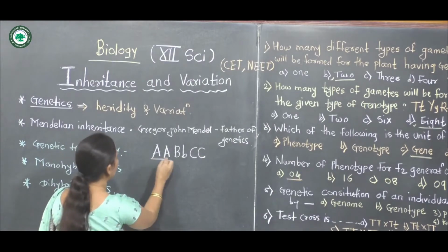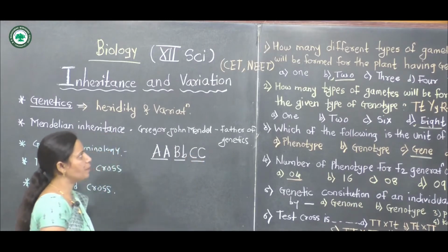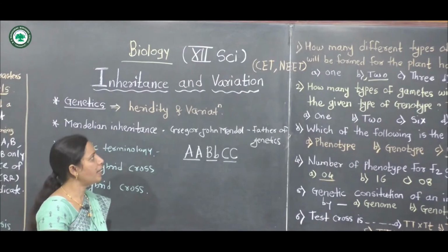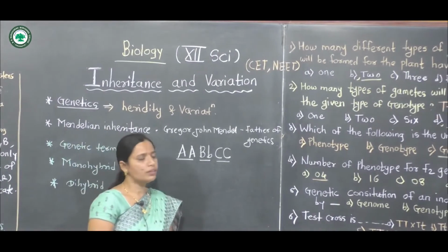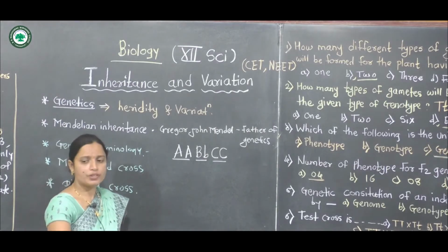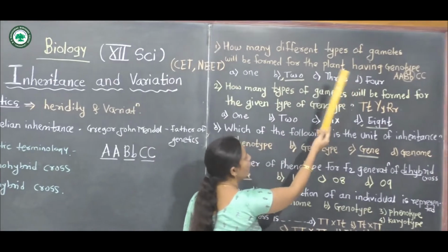How many different types of gametes does this plant form? The options are 1, 2, 3 or 4.